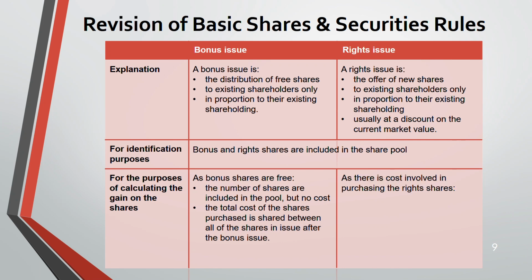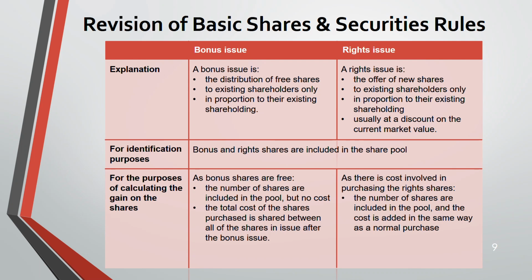And for a right issue, because there's a cost involved, the number of shares will be affected and the cost as well. Even the cost will get impacted. That cost will be added to the pool as a normal purchase. Now, the total cost is shared between all of the shares in issue after the right. That means the total cost will be taken after you take the bonus issue and right issue in that share pool.